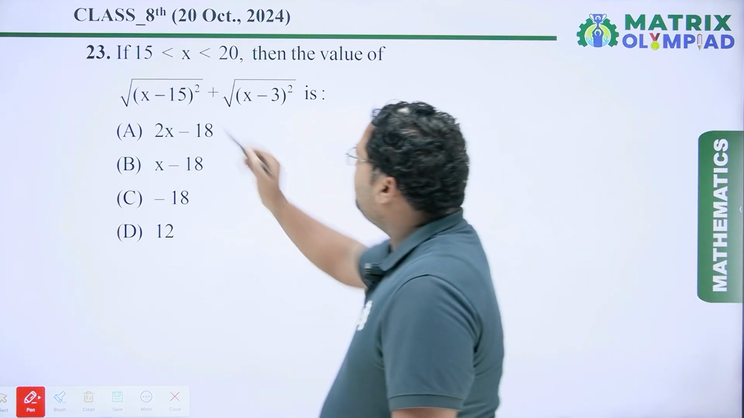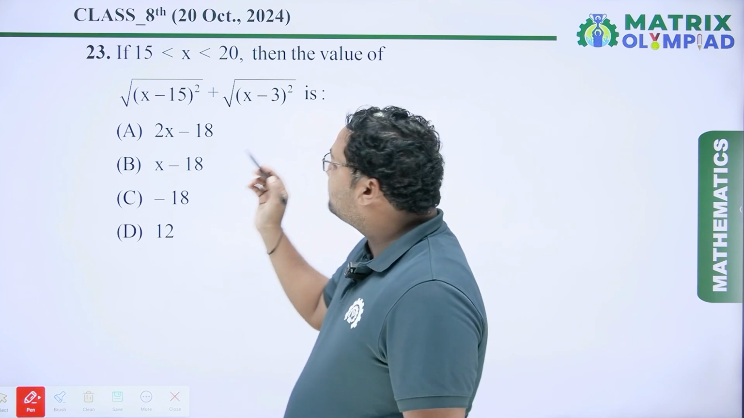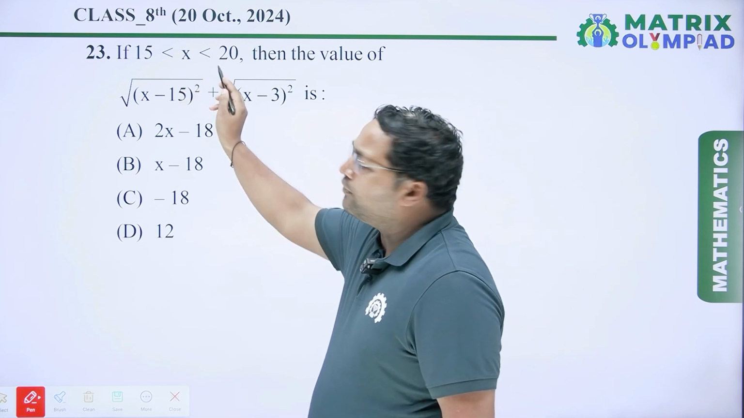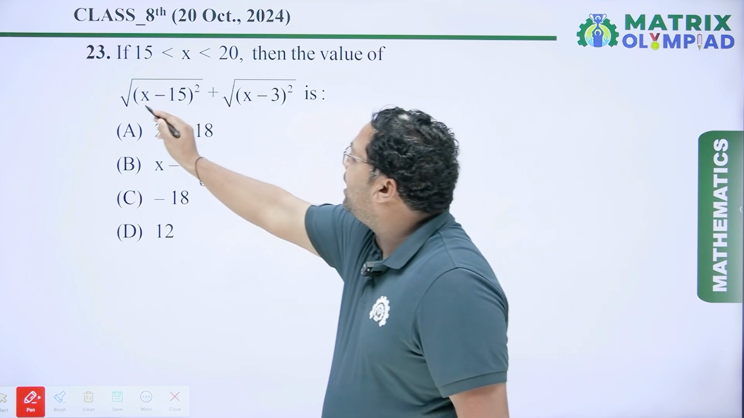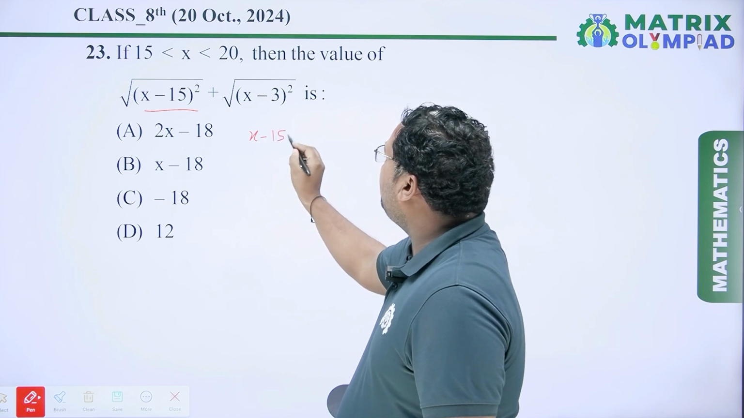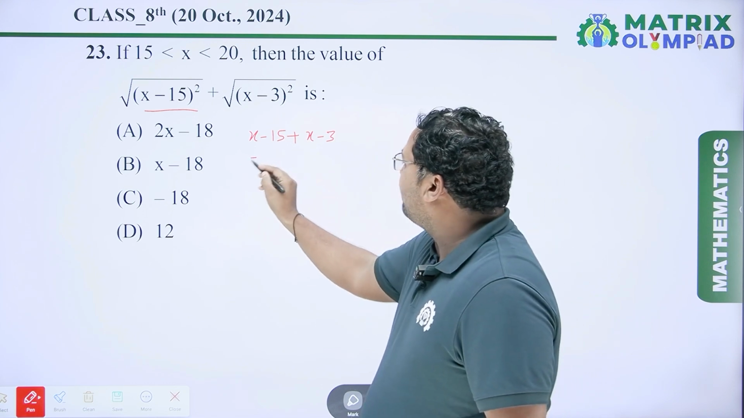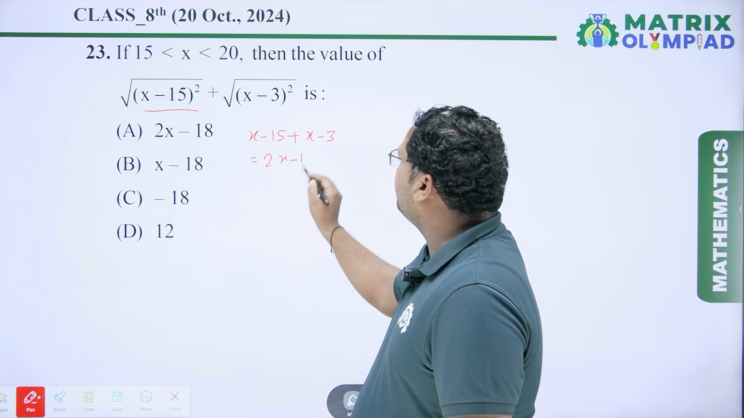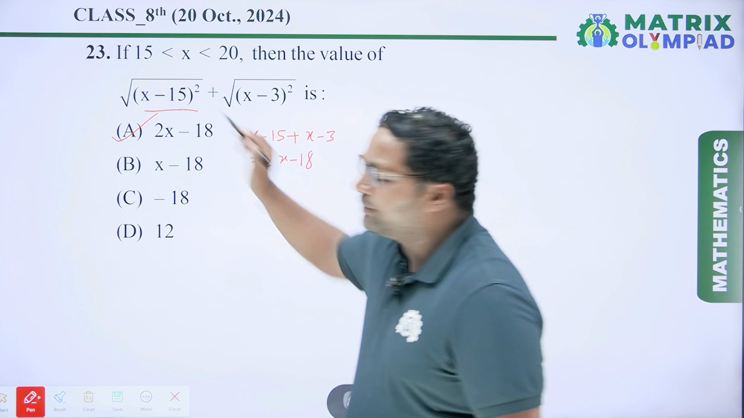Now coming to the next question. If 15 less than x less than 20, then the value of square root of (x minus 15) square plus square root of (x minus 3) square. So here you can see the range of x is given. Range of x is between 15 to 20. So the square root of (x minus 15) square is x minus 15 plus square root of (x minus 3) square is x minus 3. Now we have to solve this expression. So we will get x plus x is 2x, minus 15 minus 3 is minus 18. So the final answer is 2x minus 18, which is option A. So option A will be the right answer.